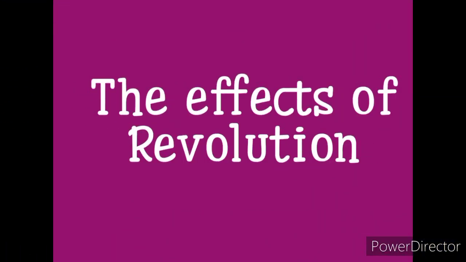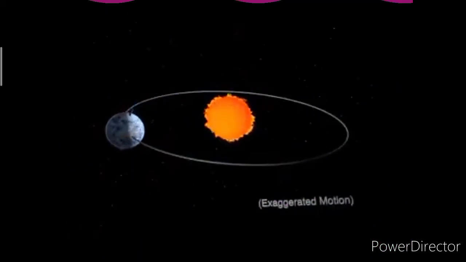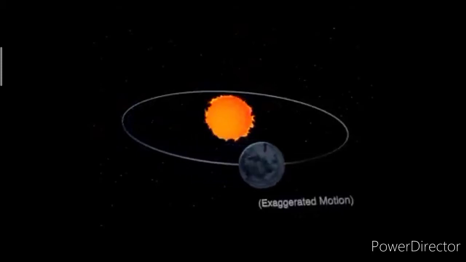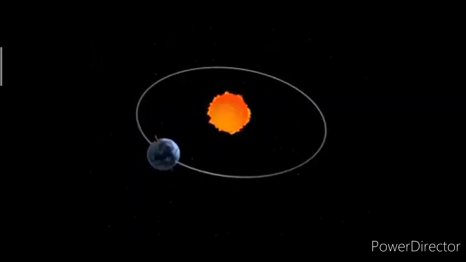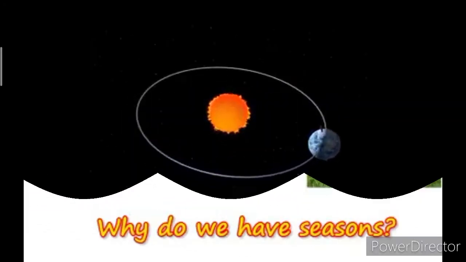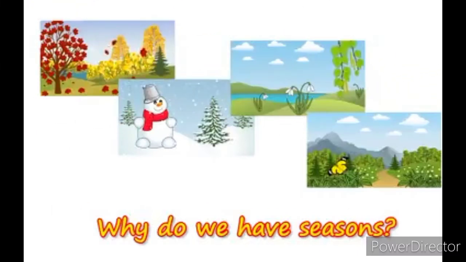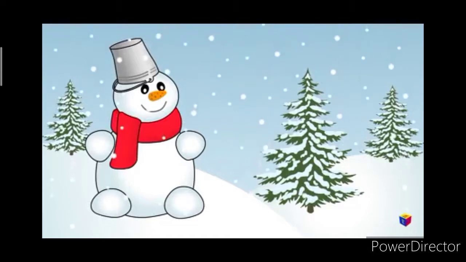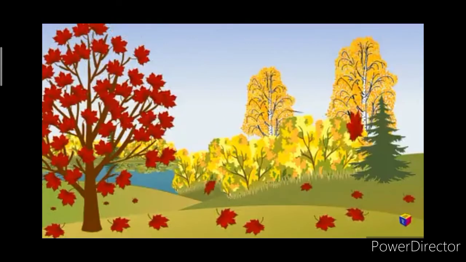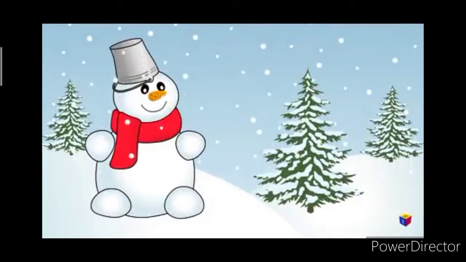Now let's know about the effects of Earth's revolution. As you know now children, the Earth revolves around the Sun in its orbit in an anti-clockwise direction, which takes 365 days and 6 hours. Revolution of the Earth causes the phenomenon of the seasons or changes in the seasons. We have 4 seasons on the Earth. The 4 seasons are summer, autumn, winter and spring.